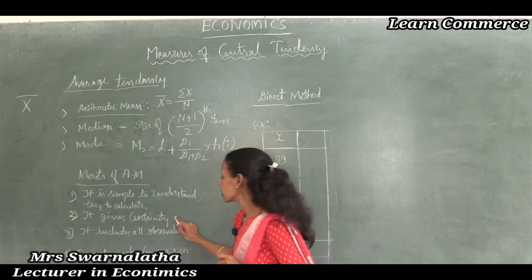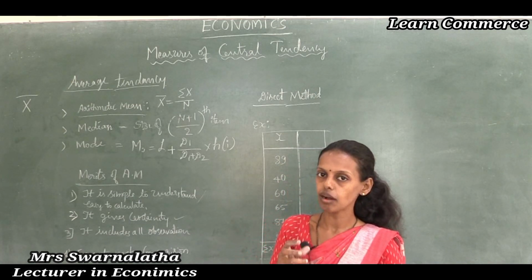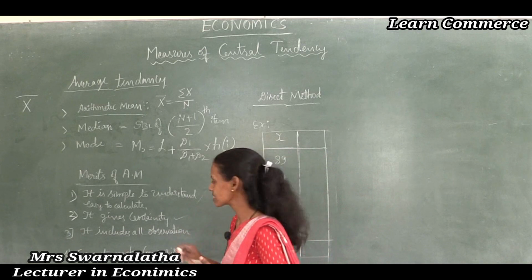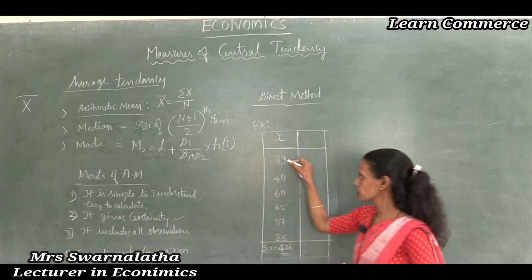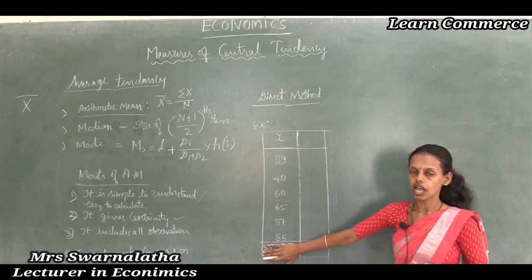It gives certainty. What is this certainty? Certainty means giving some importance or certainty to the values and frequencies. In a frequency distribution many values are there, and these are all uncertain without finding the averages.